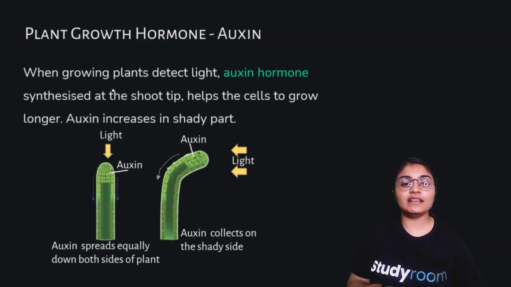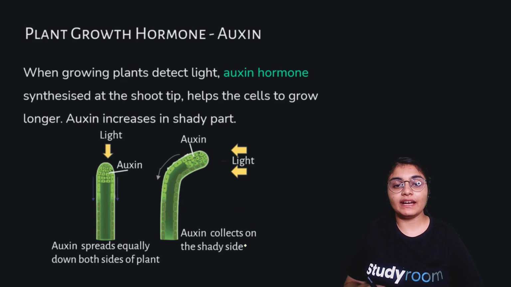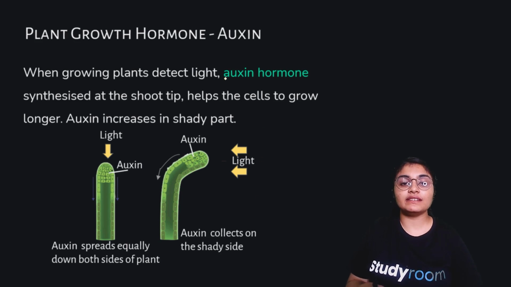Up next, we can see here how auxin, that is a very important plant hormone, is actually trying to regulate the plant growth. If you see here, when growing plants detect light, auxin hormone synthesized at the shoot tip helps the cells to grow longer. So this basically helps the cells to grow longer and helps in plant growth. So auxin increases in shady parts.